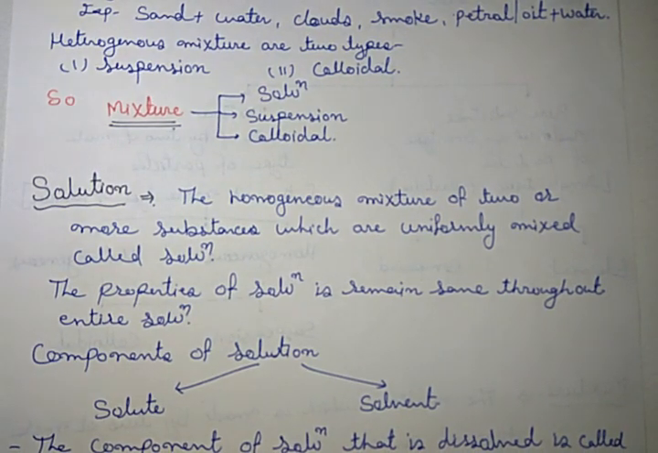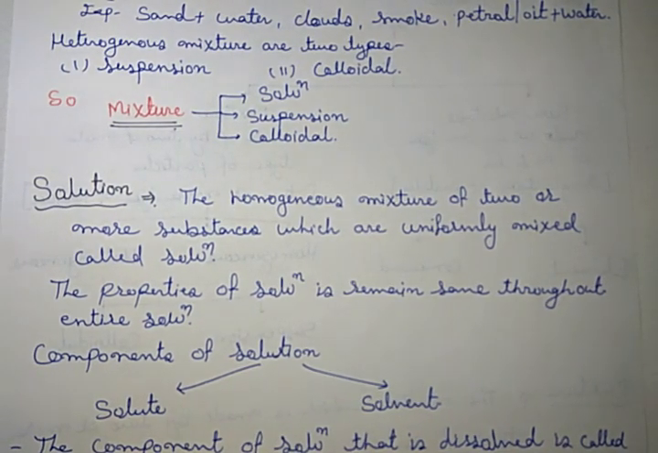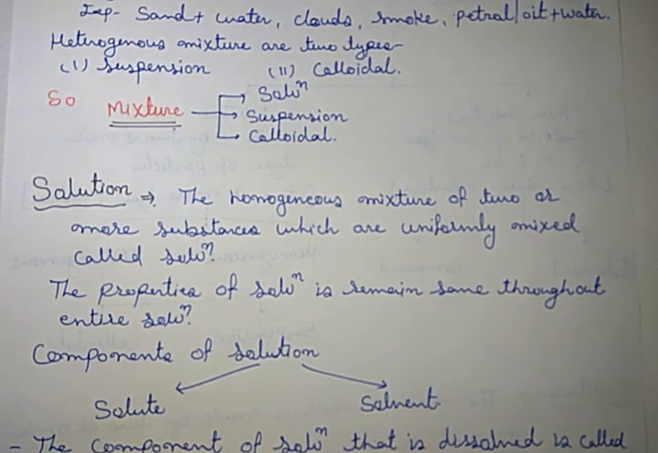What is a solution? The homogeneous mixture of two or more substances which are uniformly mixed is called a solution. Okay, the properties of a solution remain the same throughout the entire solution.